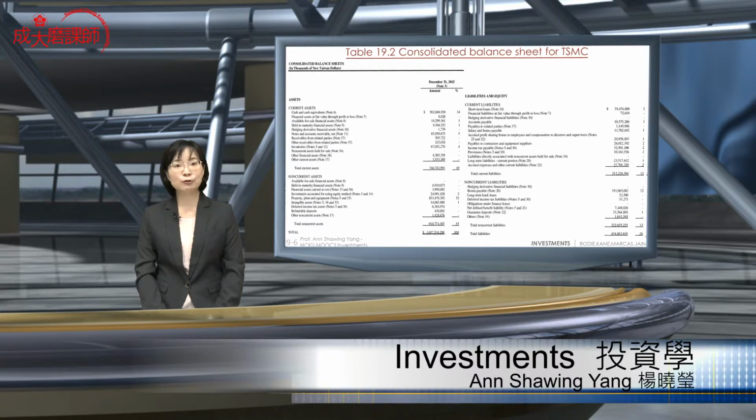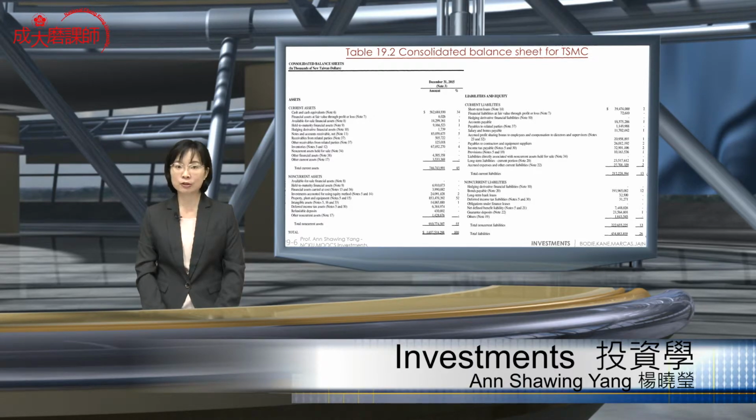So it will take up to 52% of non-current assets. And for the financial assets, they probably don't have the intention to sell, but it does have an increase in cash value. And then we have intangible assets, deferred income assets, refundable deposits, and other non-current assets. So in this part, TSMC only calculated the percentage for property, plant, and equipment at 52%, and they also calculated for the investments accounted for using equity methods.